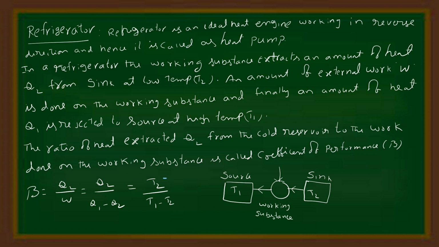The ratio of the heat extracted Q2 from the cold reservoir to the work done W on the working substance is known as the coefficient of performance, beta. Beta equal to Q2 by W, that is equal to Q2 by Q1 minus Q2, that is equal to T2 by T1 minus T2. The indicator diagram is shown in this figure.